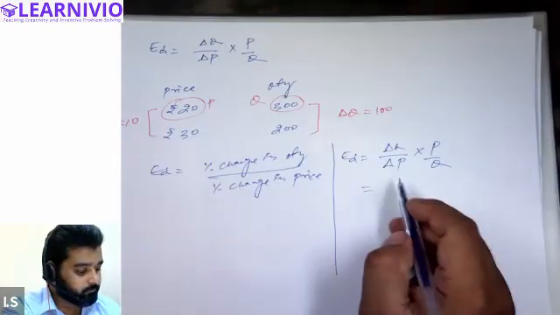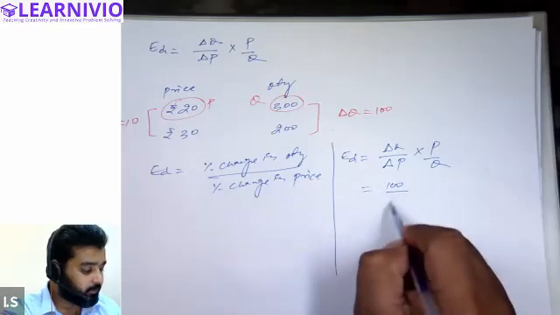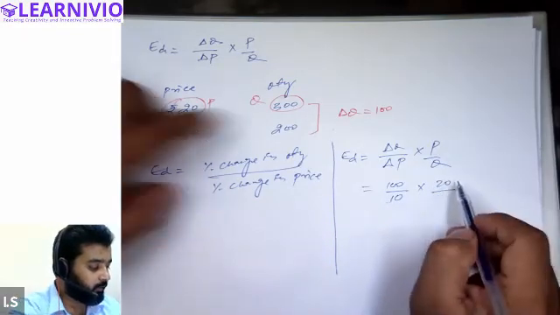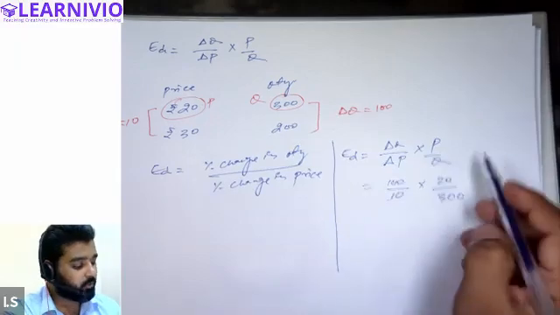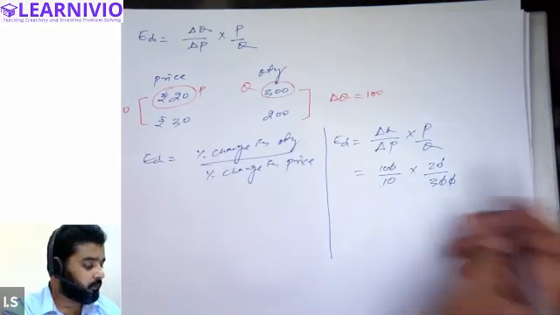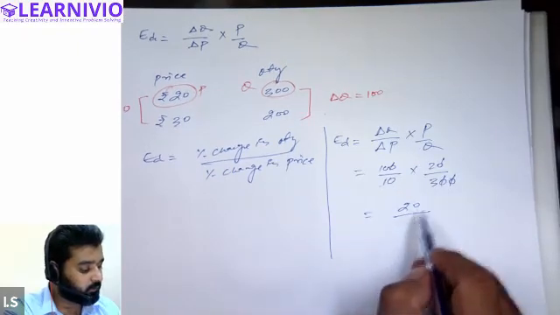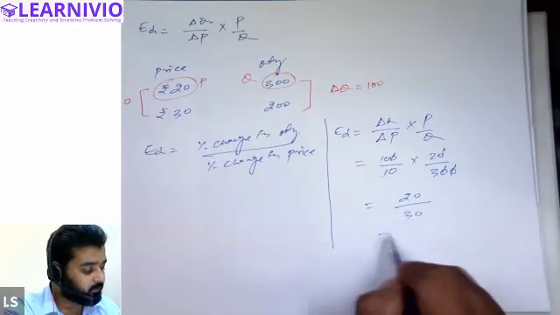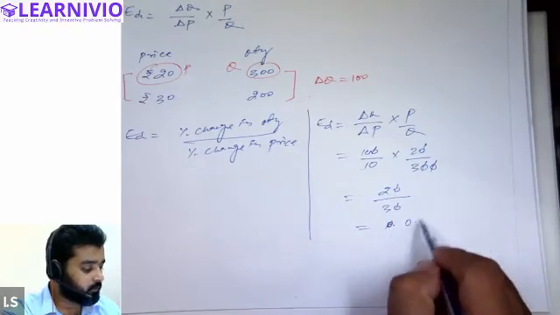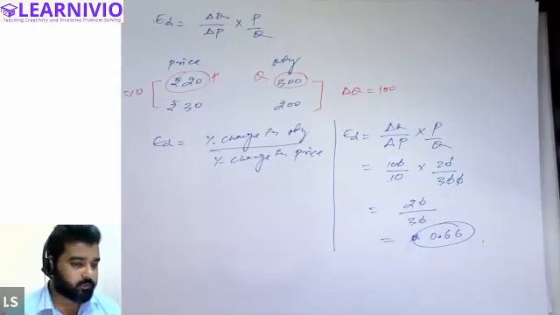So delta Q will be 100. Delta P will be 10 into price. Price was 20 and quantity was 300. So we can solve this question now. We will cut the zeros down. So this will be 20 and in the denominator it will be 30. 20 by 30 equals 0.66. So this is the value of elasticity, 0.66.